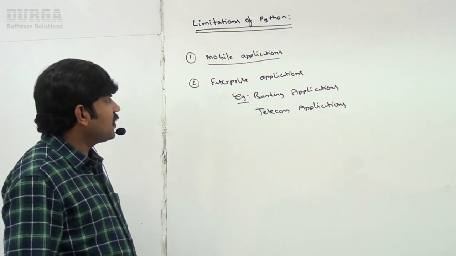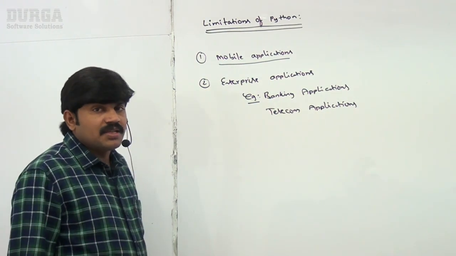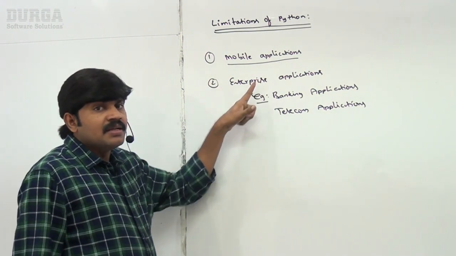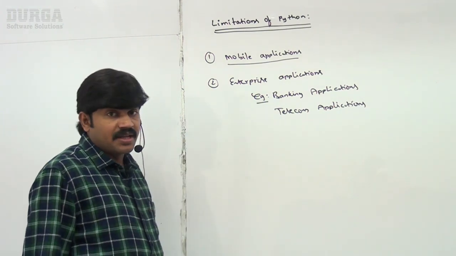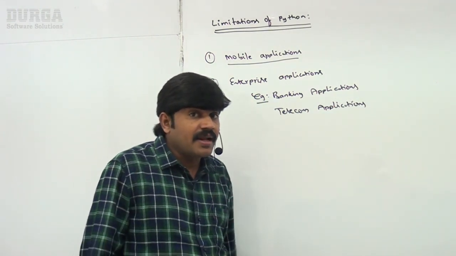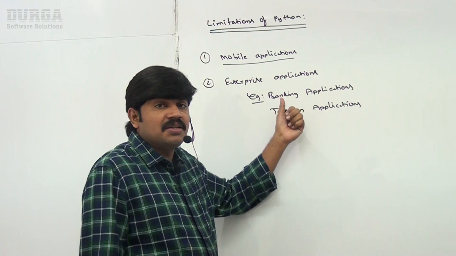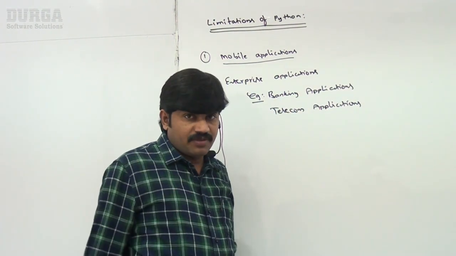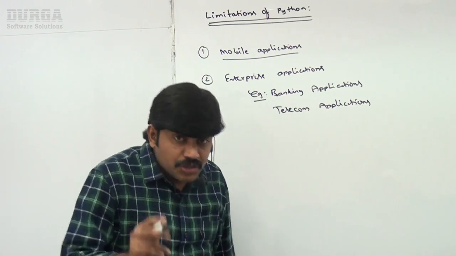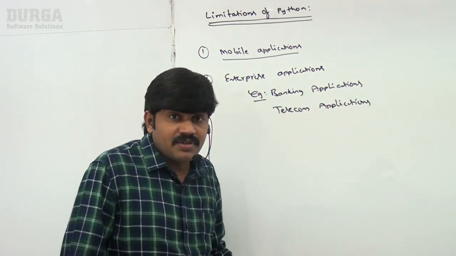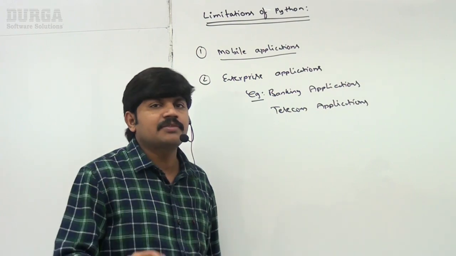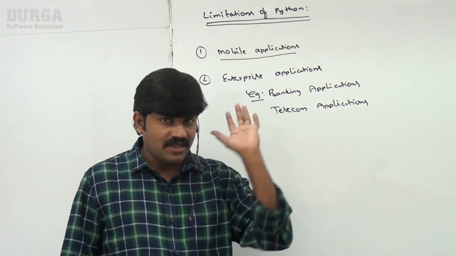If anyone asks what the limitations are where we can't use Python, one is the mobile application area, and the second is the enterprise application area. Enterprise applications like banking and telecom expect a huge number of services like transaction management, security, and messaging. Library support is not there here, that's why Python is not the best choice, right?